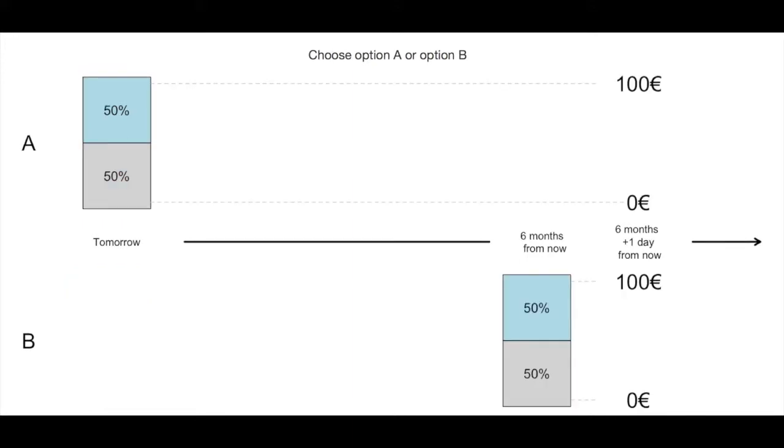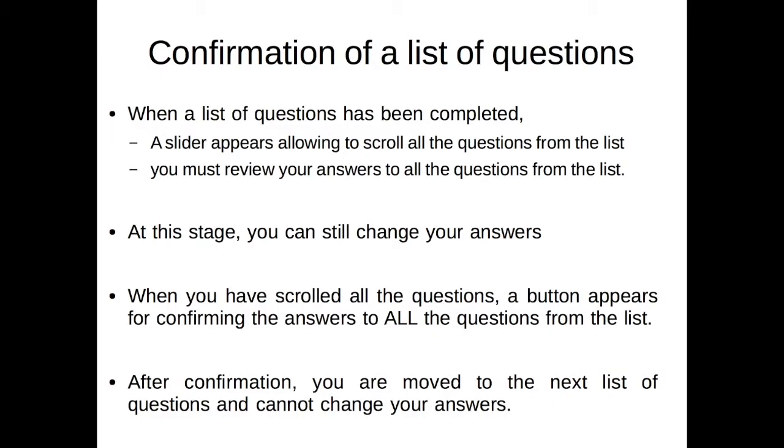Consider the following question. Suppose that you prefer option A, when its probability to get 100 euros is 50%. In this case, we would know that you would also prefer option A, when its probability to get 100 euros is larger than 50%. These questions are redundant and there is no need to ask you these questions. However, it is relevant to ask your preference when option A's probability to get 100 euros is lower than 50%.